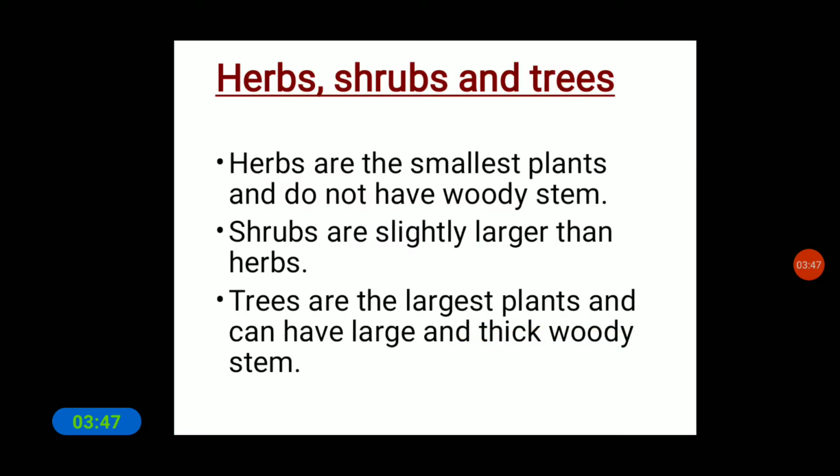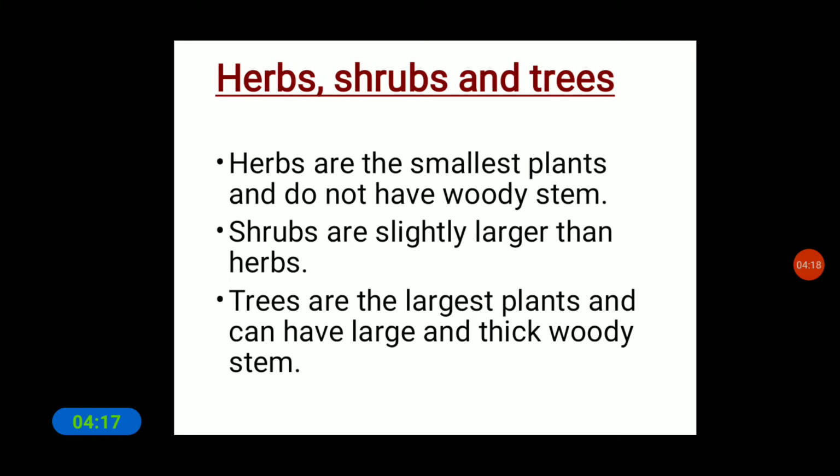Let us come to know what we mean by herbs, shrubs and trees. First, herbs. Herbs are the smallest plants and do not have a woody stem. They are very small and their stem is very thin, which means they do not have a strong stem.